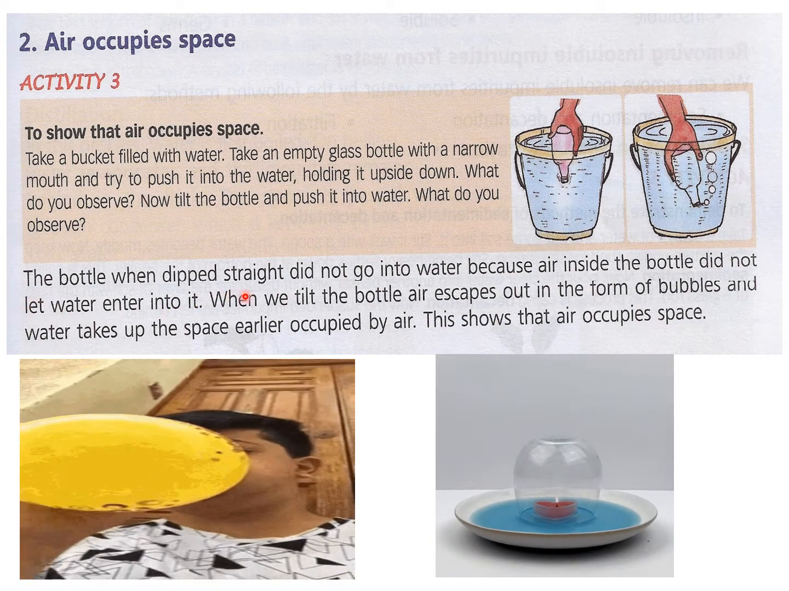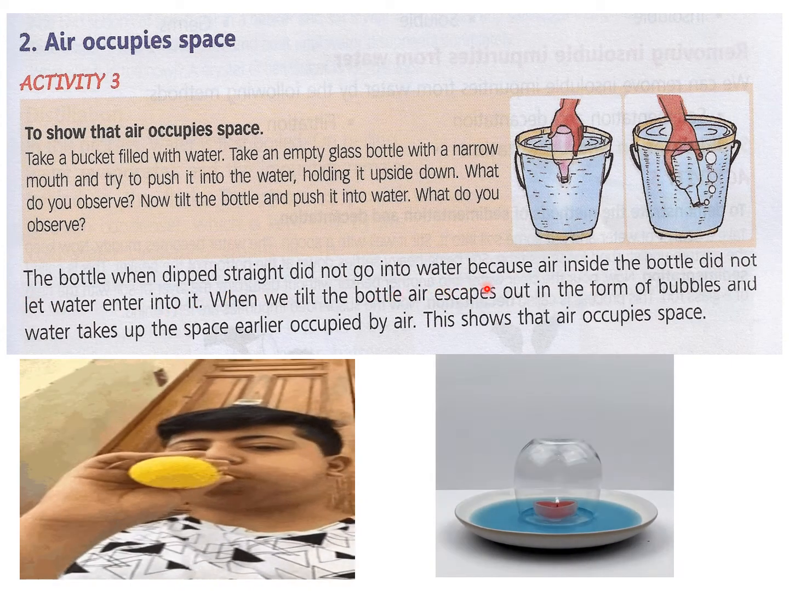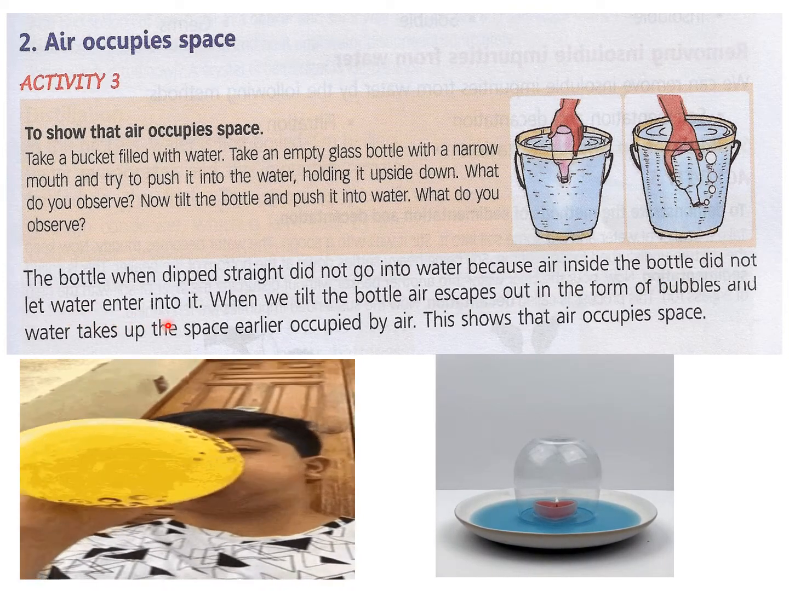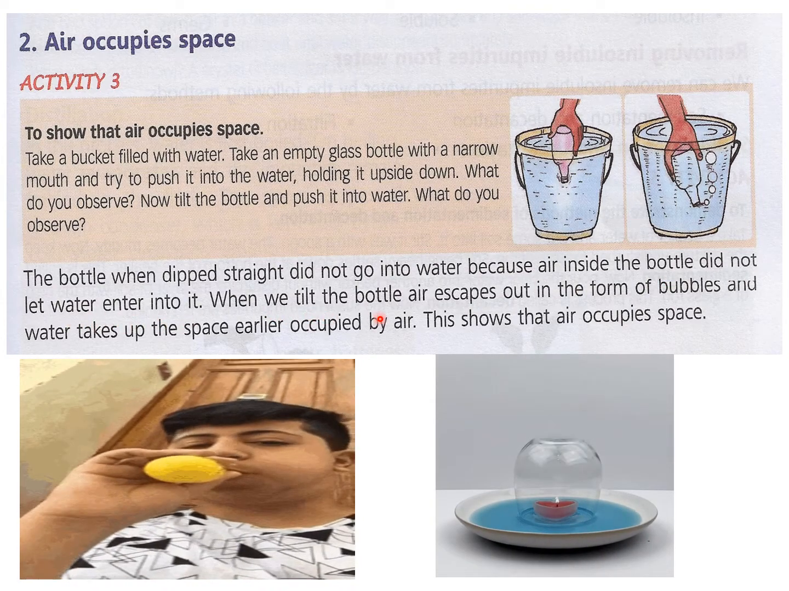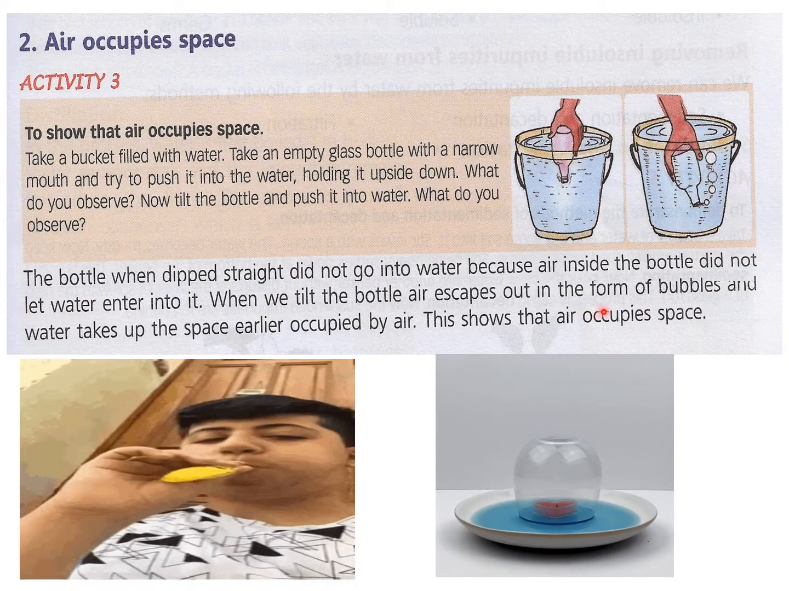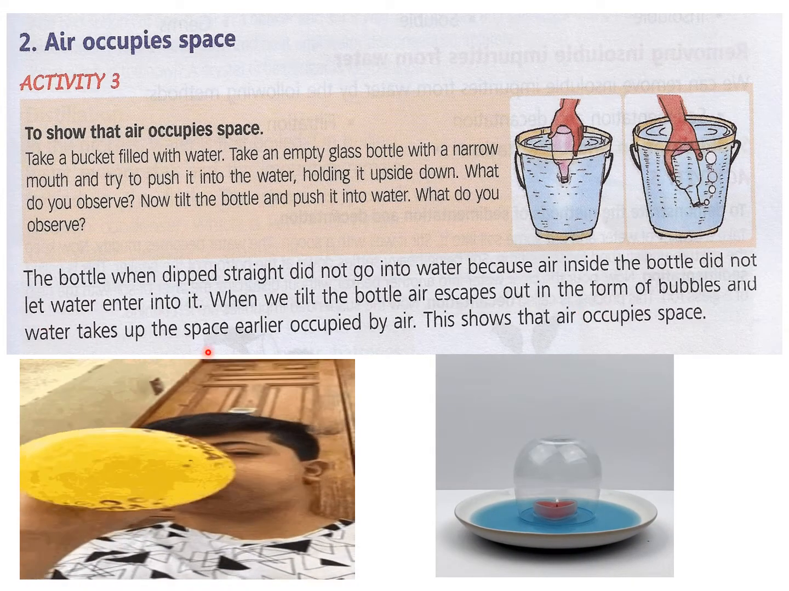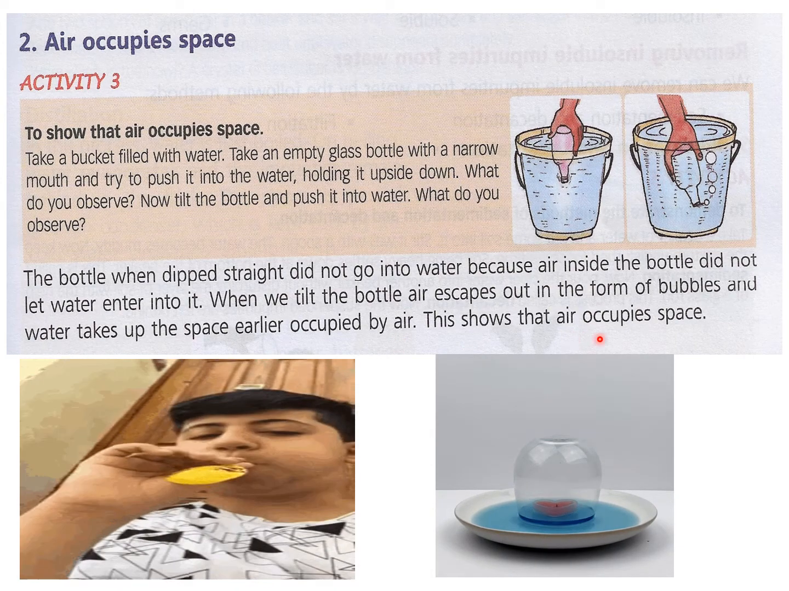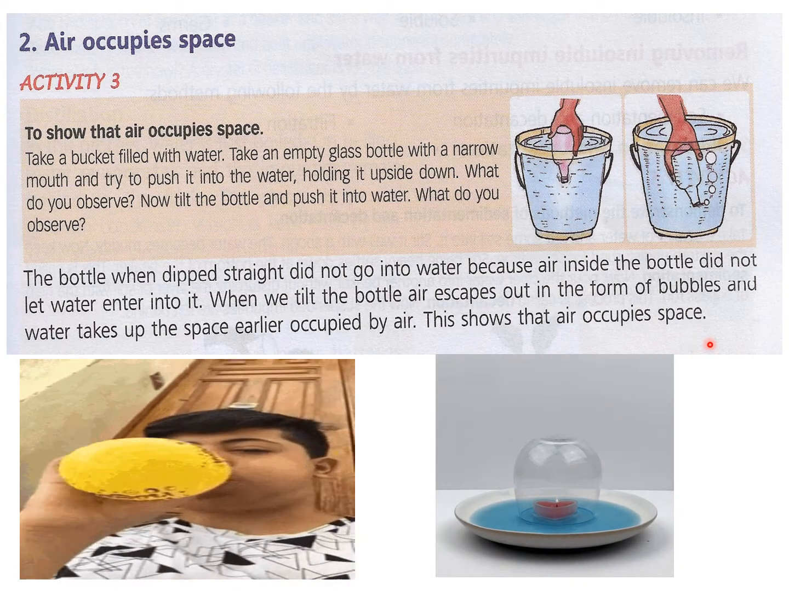The bottle, when dipped straight, did not go into the water because air inside the bottle did not let water enter into it. When we tilt the bottle, air escapes out in the form of bubbles and water takes up the space earlier occupied by air. This shows that air occupies space.